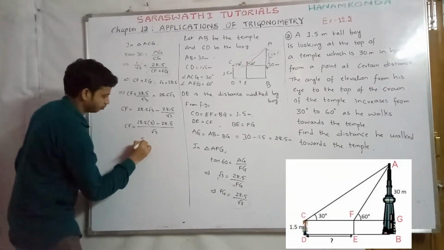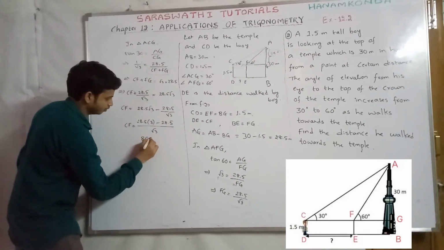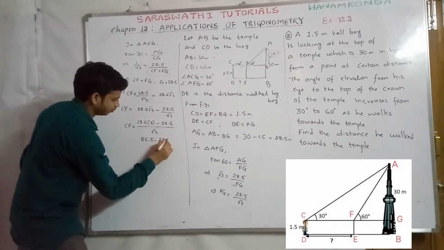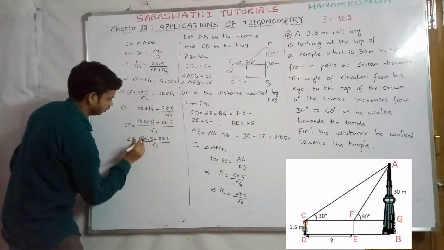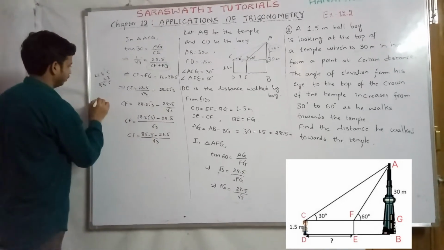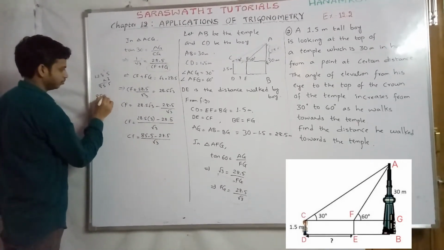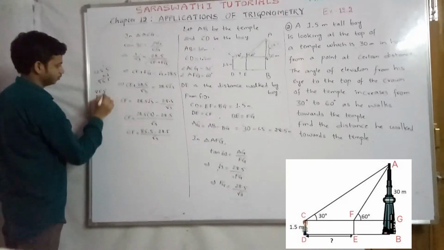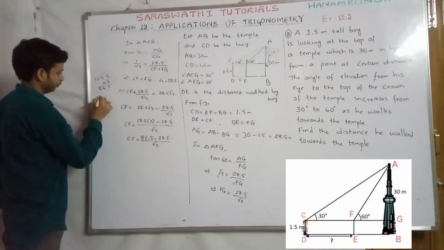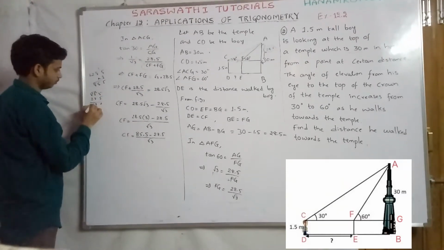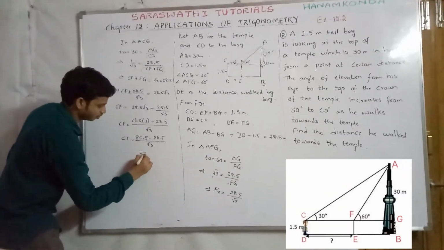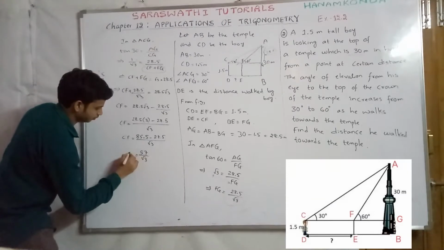So 85.5 minus 28.5 by root 3. Subtracting, we get 57. So 57 by root 3 is the CF value.